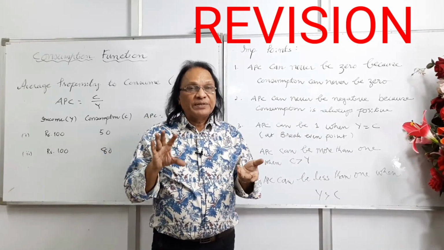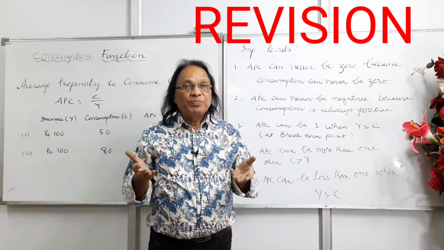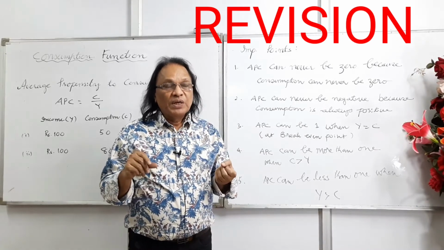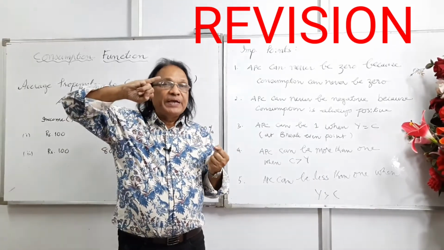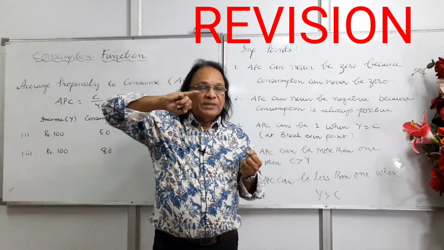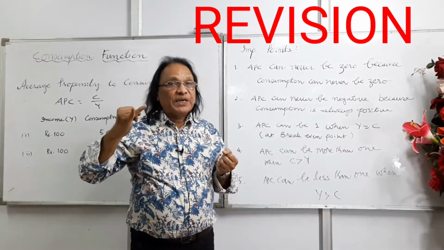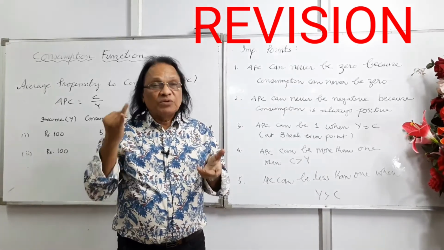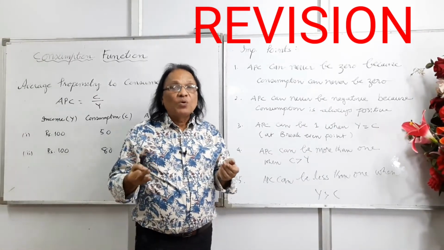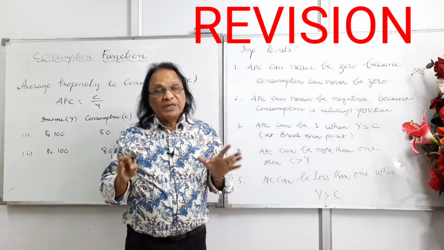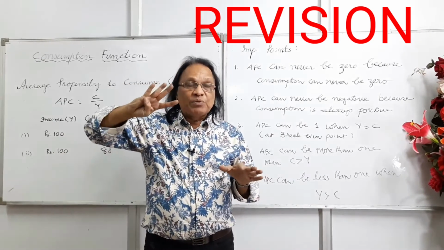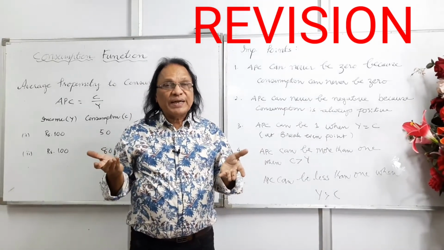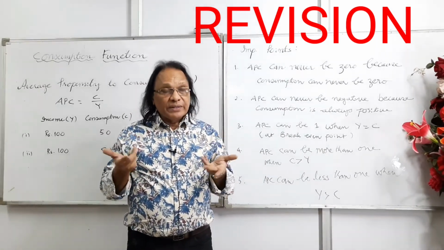If income is 100 and consumption is 80, APC will be 0.8. That means 80% of the income has been consumed in the economy. The value of APC can be 1 when Y is equal to C. The value of APC can be more than 1 when consumption is more than income. The value of APC can be less than 1 when income is greater than consumption. But keep in mind, the value of APC can never be 0 or negative, because consumption can never be 0 or negative.